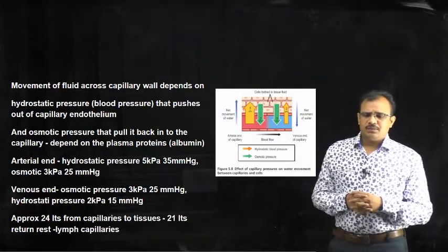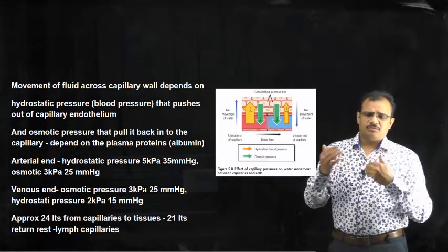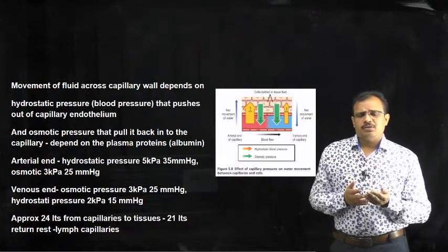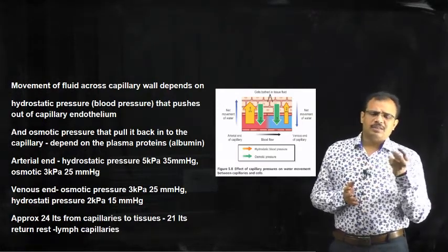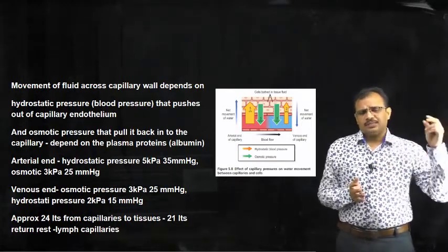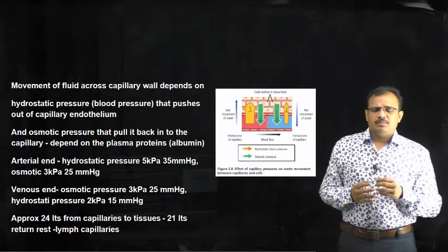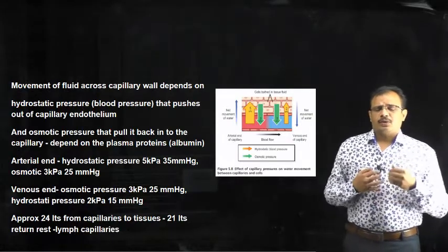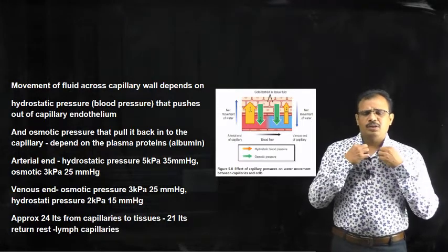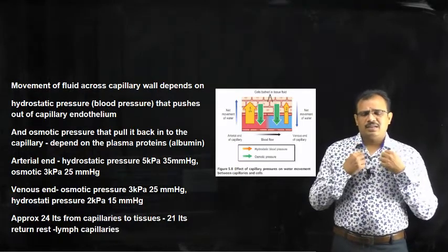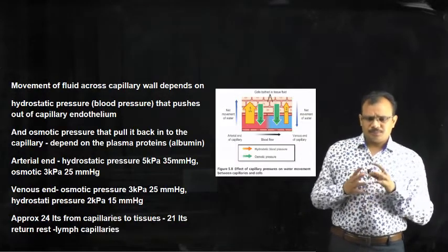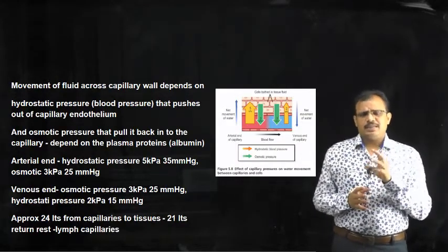Generally, we have seen this exchange of fluid occurs, and some amount of fluid does not come back into the capillaries and will be collected by lymph vessels, and this enters into the lymphatic system, and this lymphatic system once again is connected to the blood vessels. We have seen the thoracic duct and the right lymphatic duct open into the left and right subclavian veins. So in this way once again this comes back into the circulatory system.